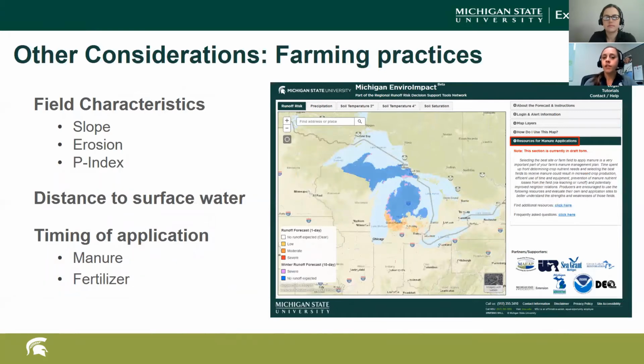Some other considerations are some farming practices. So the tool cannot take into account what specific farming practices you, or your producers, are potentially doing on their farms. So that's why it's really important to consider field characteristics. For instance, what is the slope of the field? How likely is that field to experience erosion problems? And then what is the phosphorus index of that field?